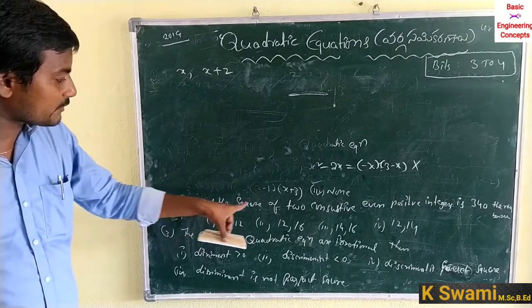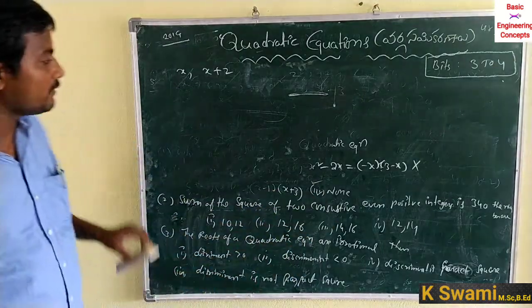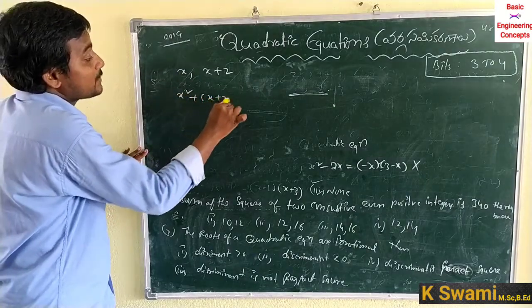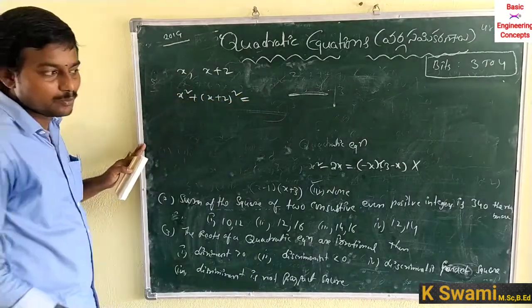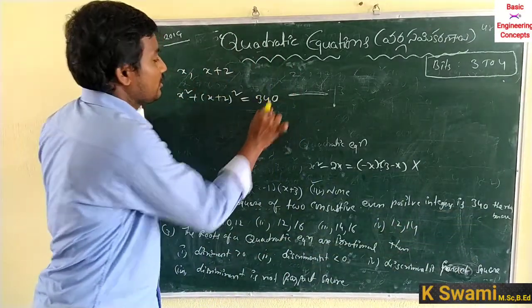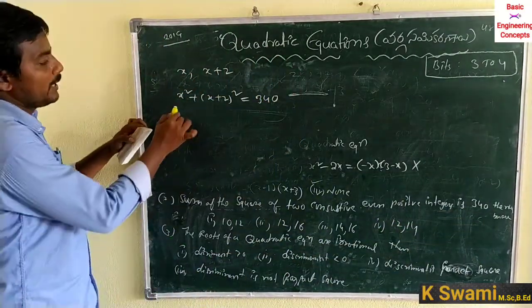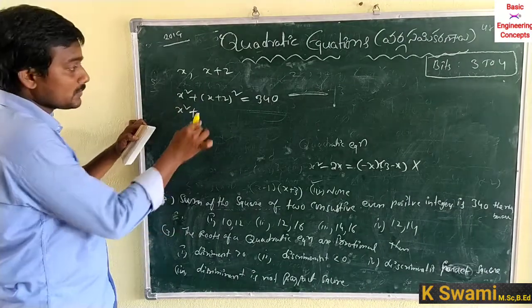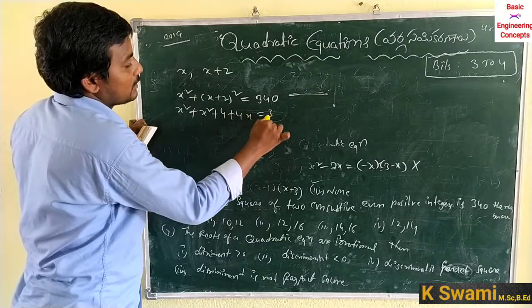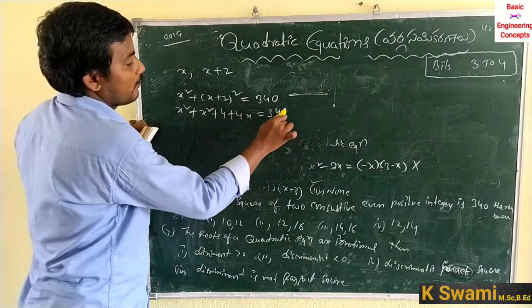The sum of the squares of two consecutive even positive numbers means x square plus x plus 2 whole square is equal to 340. So x square plus x square plus 4 plus 4x is equal to 340.